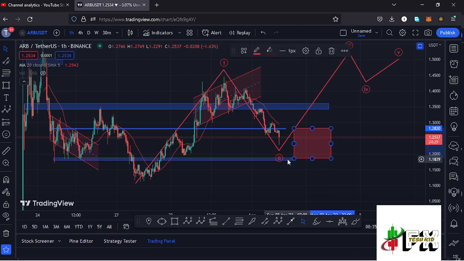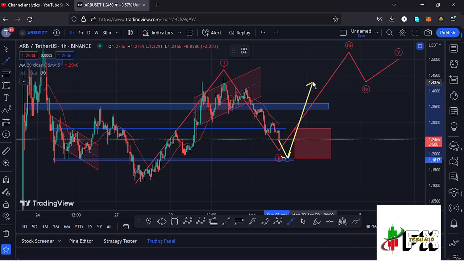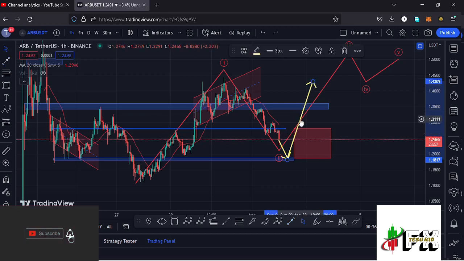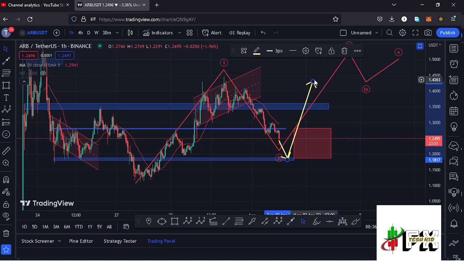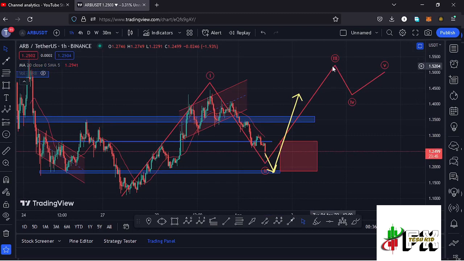And also the Fib level 0.78 perfectly lies at around a key area of support at around the $1.1839 mark. So in case the breakdown continues here on the Arbitrum chart and we get to that key area of support, then I'll be watching for that key area of support to give us support, that is hold. And as long as we are holding above that key area of support, then there are high chances that we are going to start an impulsive wave to the upper side in the formation of this wave 3 and also manage to break through these key areas of resistances. We break through those key areas of resistances and also get a successful retest before we can fully maximize our target areas in the formation of this wave 3.